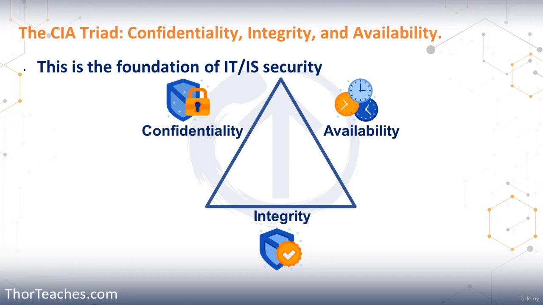Now, if we can't maintain our availability, well then we won't be operationally effective. We lose production time, we might lose money, we might be out of compliance, and this could also lead to lawsuits and fines. And with that, we are done with the CIA triad.